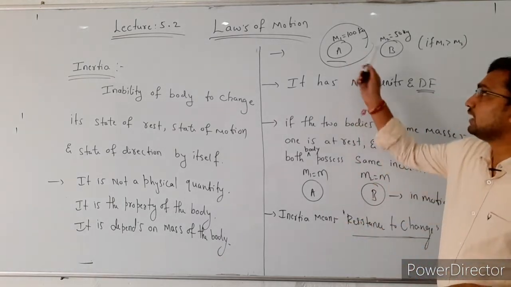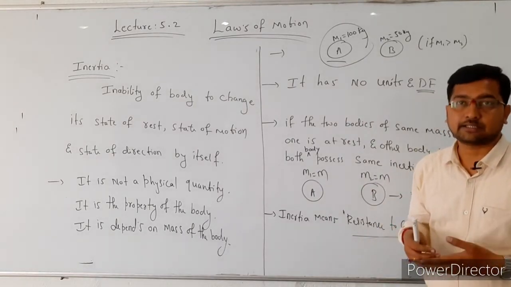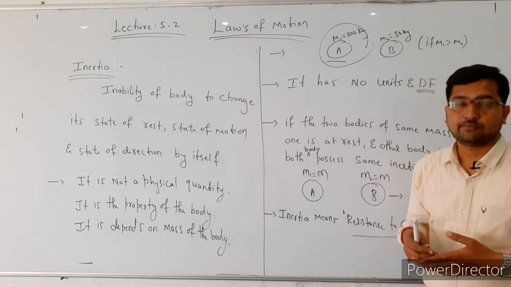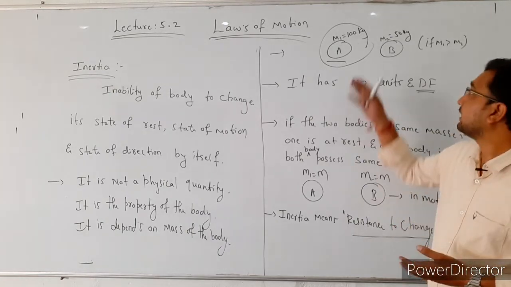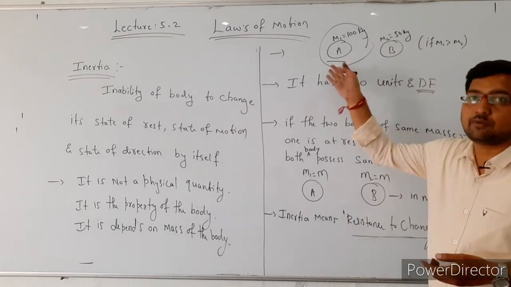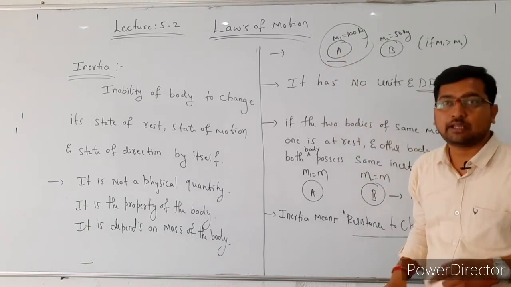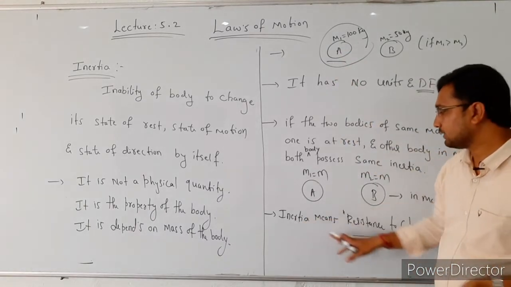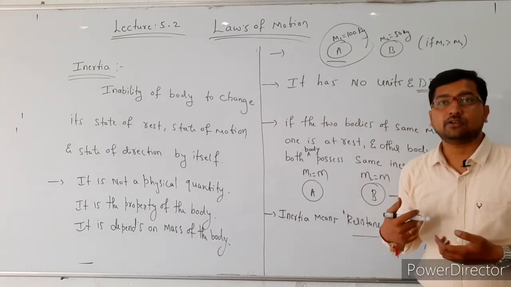And the next point is, if two bodies have different masses, where m1 is greater than m2, then the inertia of the first body is more compared to the second body because the mass of the first body is more. And the last point is, inertia means resistance to change.